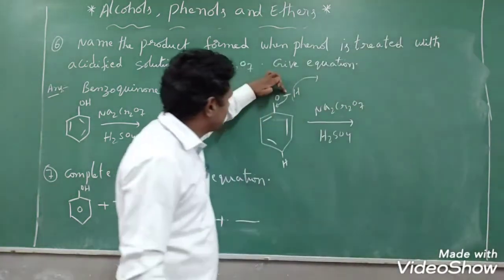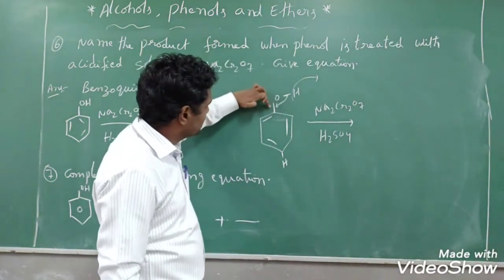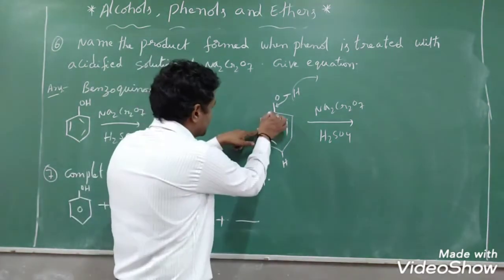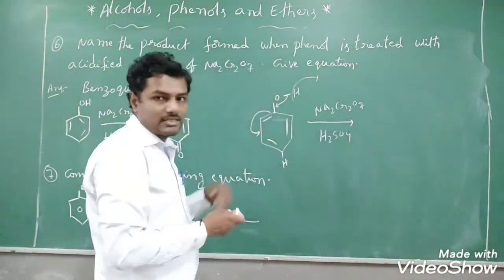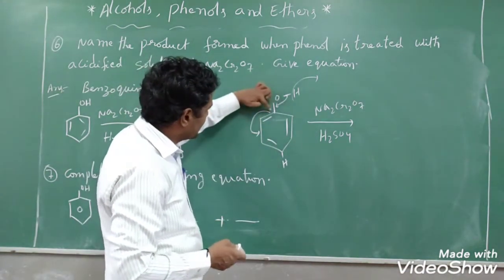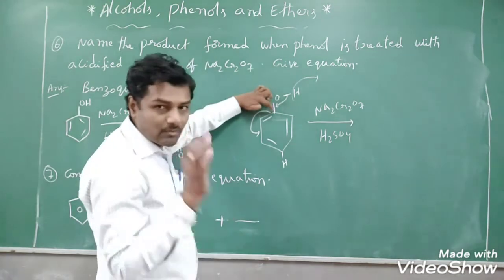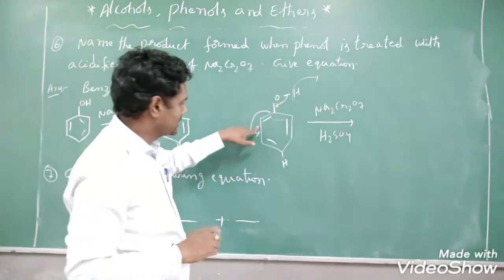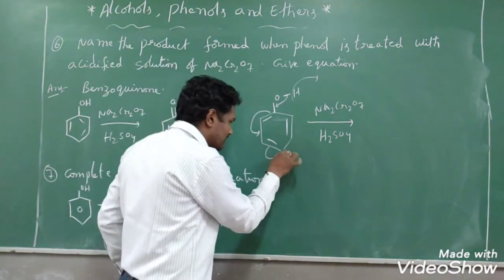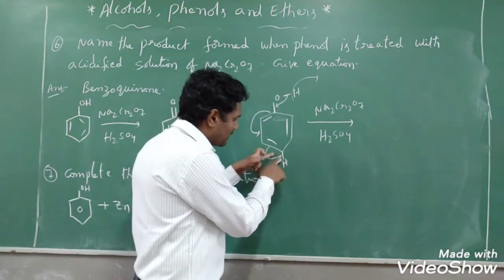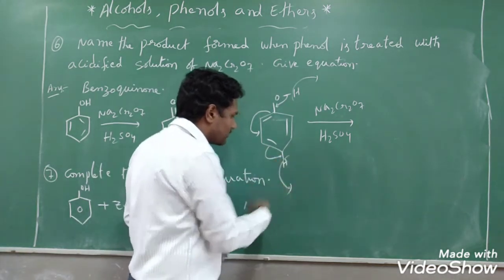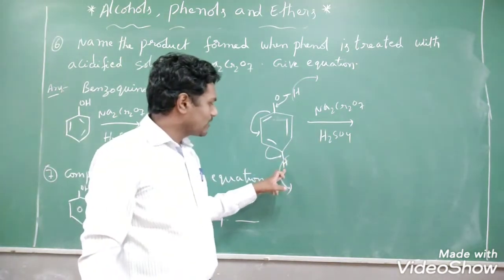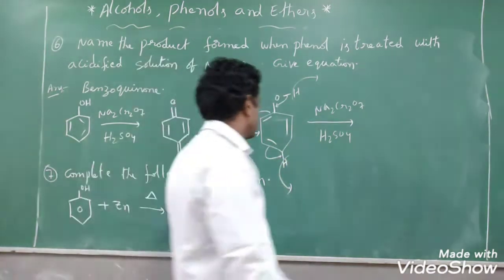Whenever the shifting of the bond takes place from here to here, these pi electrons will move from here to here. See that these pi electrons will shift towards this direction, because whenever a double bond is formed here, this carbon would get 5 bonds. Because of that, the pi electrons shift in this direction. Whenever a double bond forms, this hydrogen will go off. This is the oxidizing agent, so removal of hydrogen and addition of oxygen will take place, students.